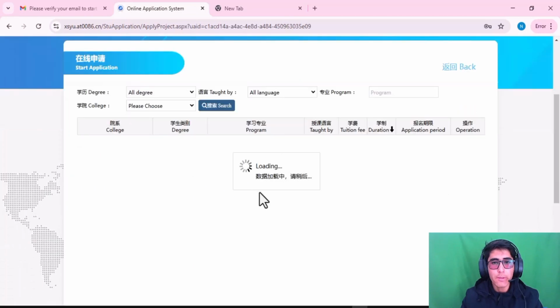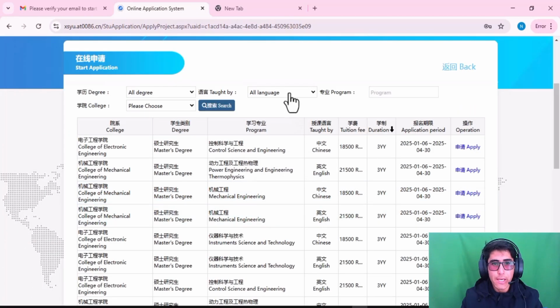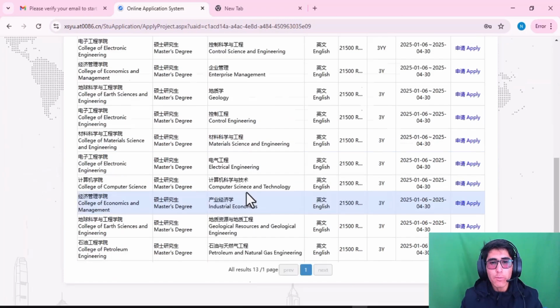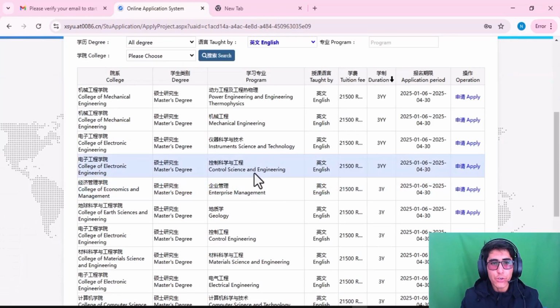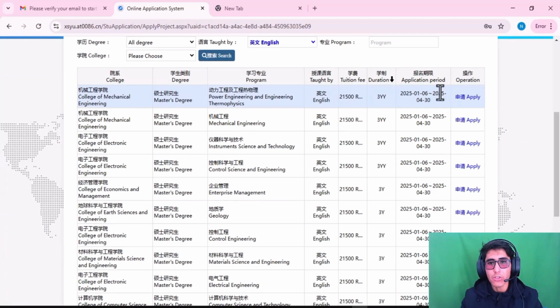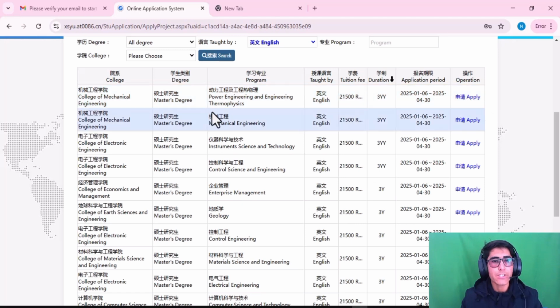After that, there are a lot of programs, but you have to choose the taught by English. After that, click Search. Here will be all the fields offered for 2025. Here is the deadline, 2025, the 4th month, and the day is 30. So you have to click Apply, then start your application.